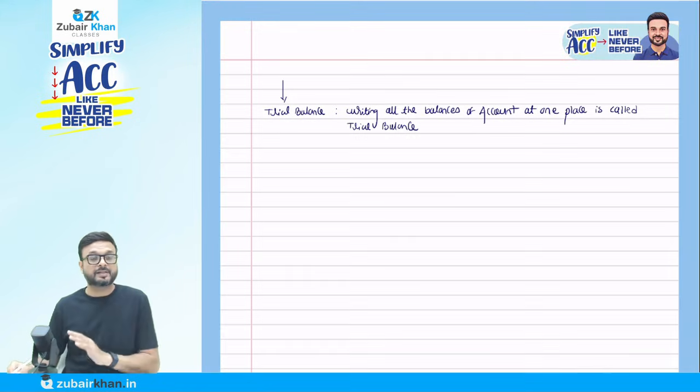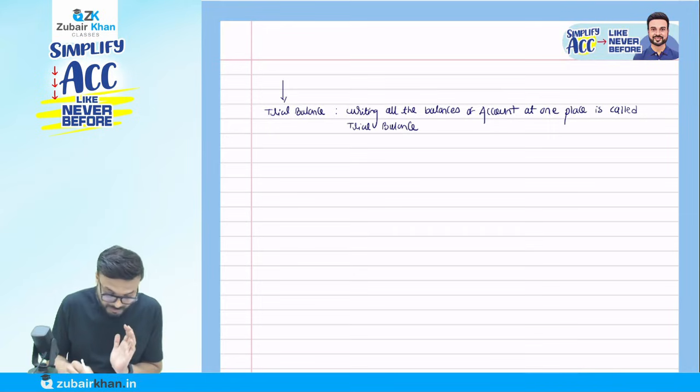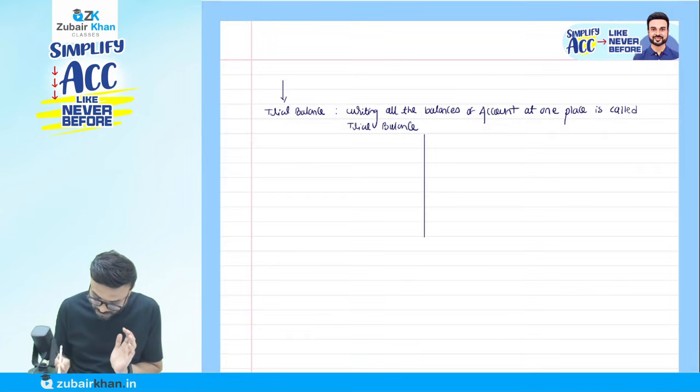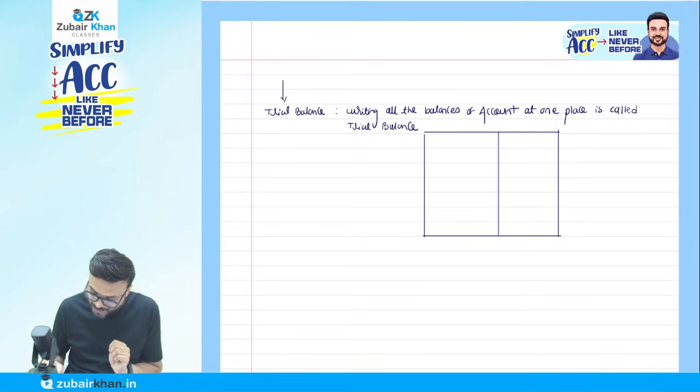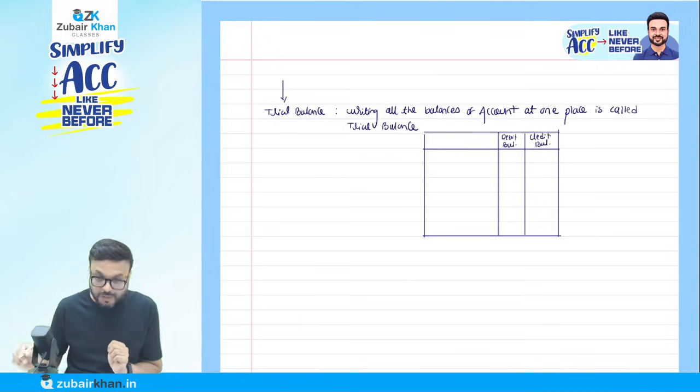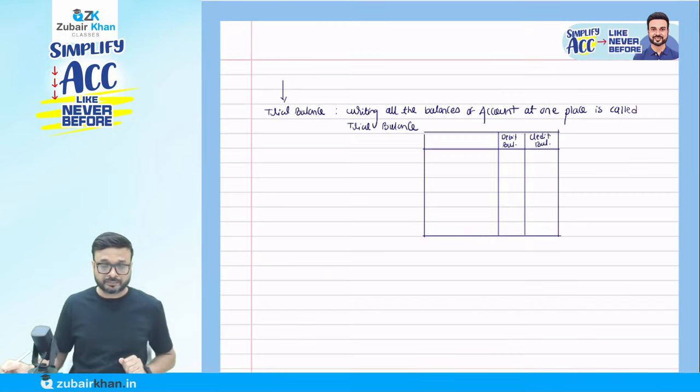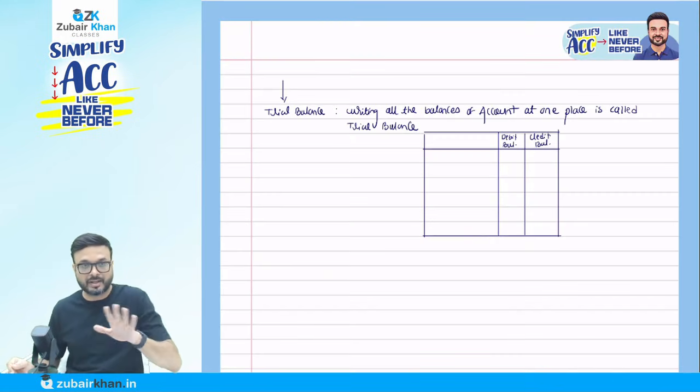So what is this trial balance? The balances of all the accounts. Suppose, let me give a format here. This is my trial balance, this is how the trial balance looks. Now in this trial balance, there are two columns. First is a debit balance column, and we have the credit balance column. So always remember this. Now in a financial statement of a company, I will come to that here.